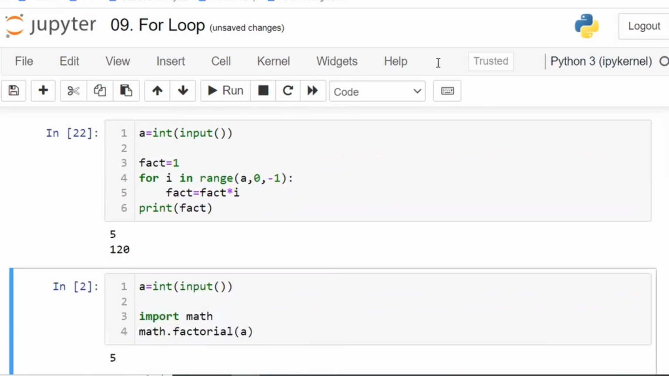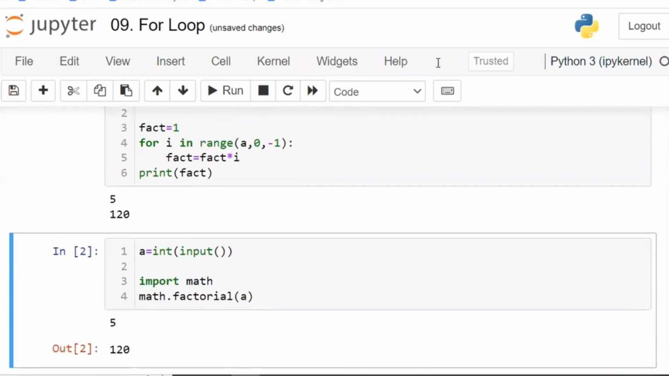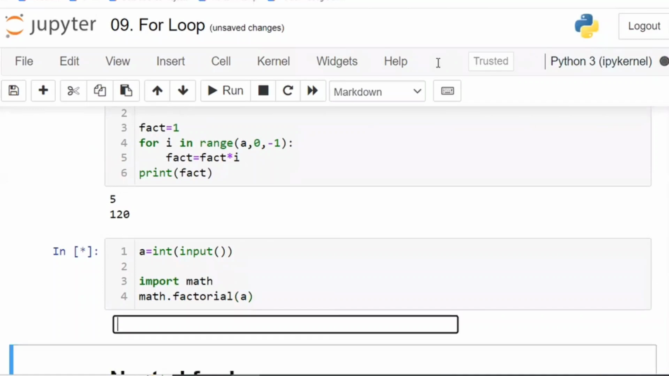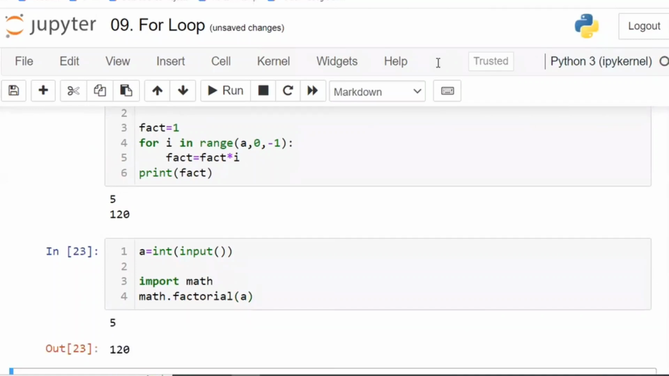Now for the same thing, in the future, we are going to import math. Math is the library name. In that library, there is a function called factorial. And using this factorial, if you write 5, it is going to give 120. Now, how it is working in the backend, this program is the backend of this one.